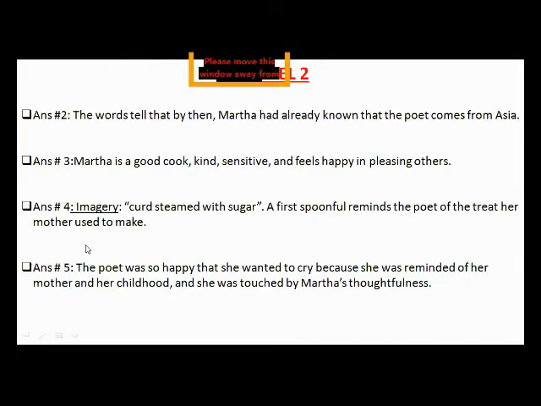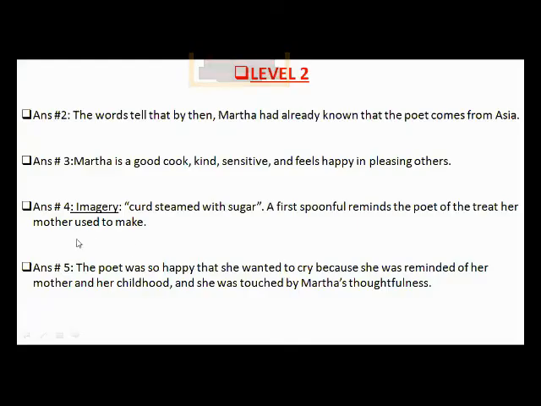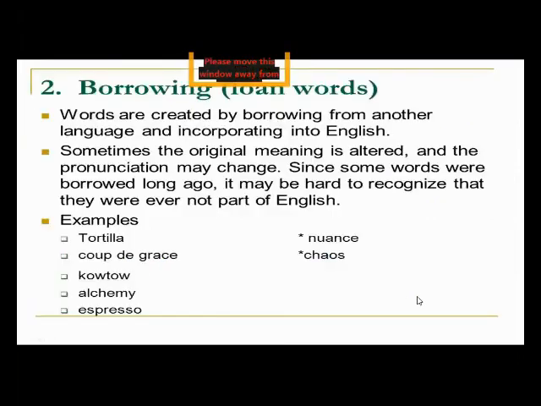Now the next question is, why was the speaker happy and so close to tears? As I explained to you, happy and close to tears means extremely happy. So, the answer is, the poet was so happy that she wanted to cry because she was reminded of her mother and her childhood, and she was touched by Martha's thoughtfulness.